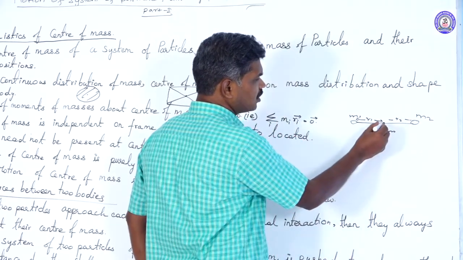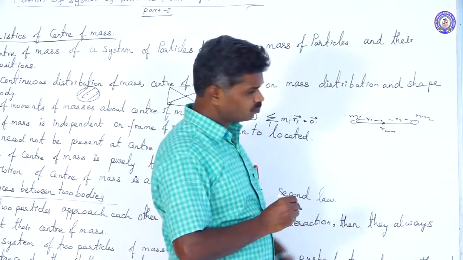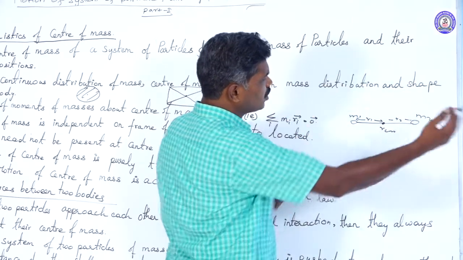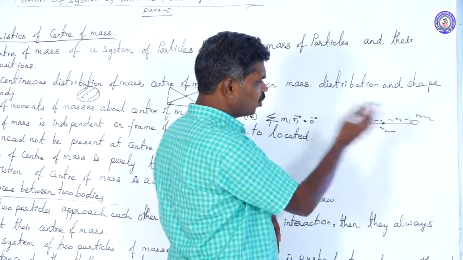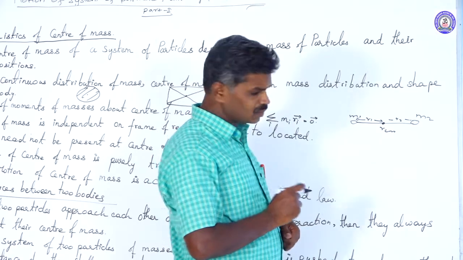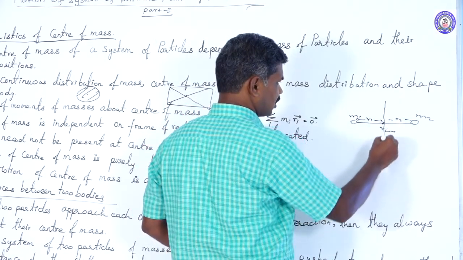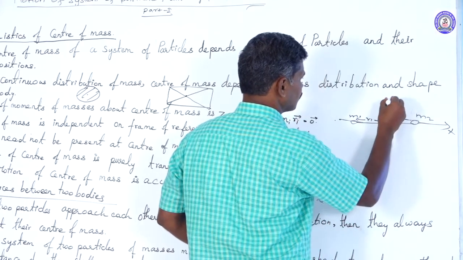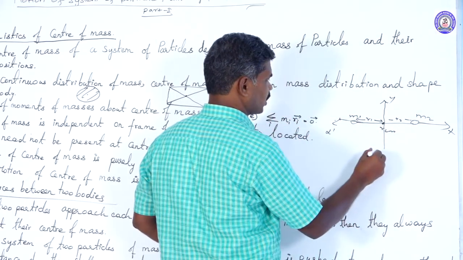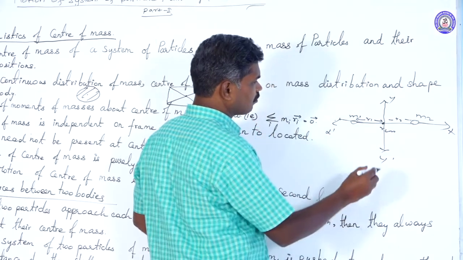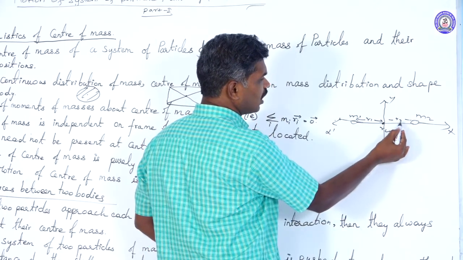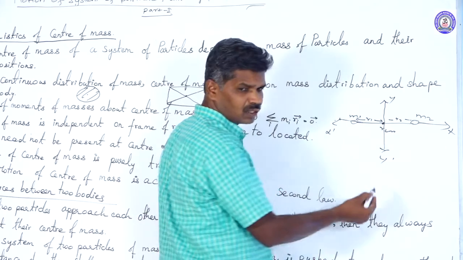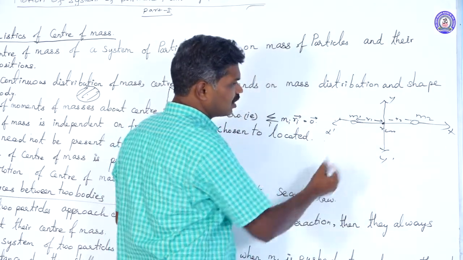Suppose the origin coincides with the center of mass. M2 is on the positive right side, M1 is on the left side. If it is taken in the xy axis, x prime and y prime, then r2 is taken as a positive value, r1 is taken as a negative value.